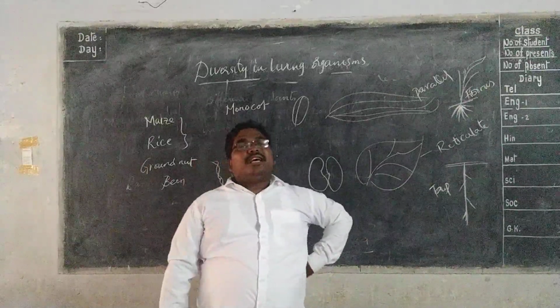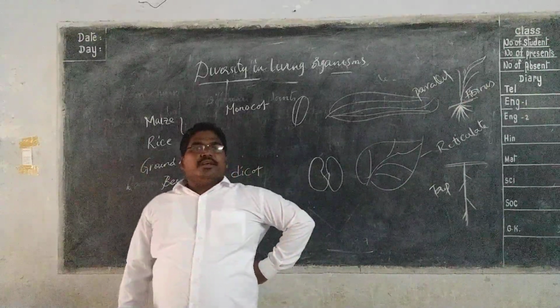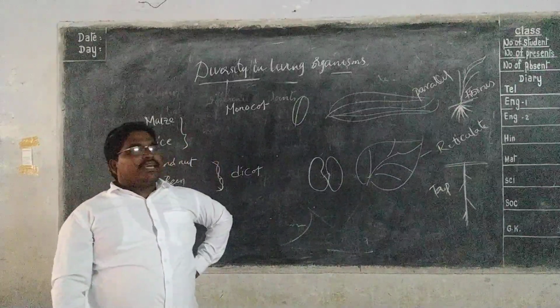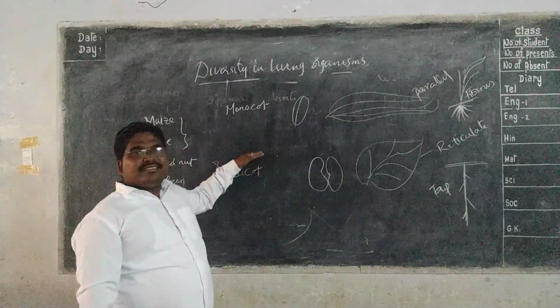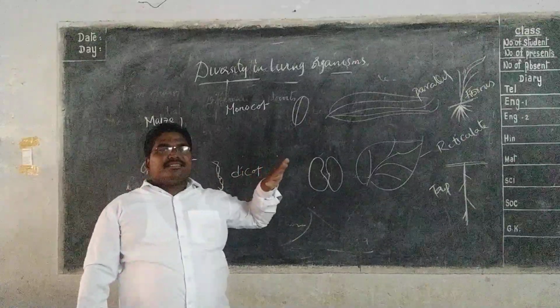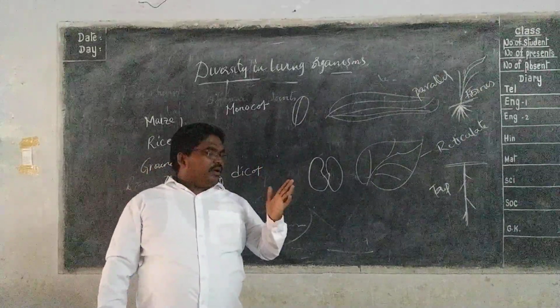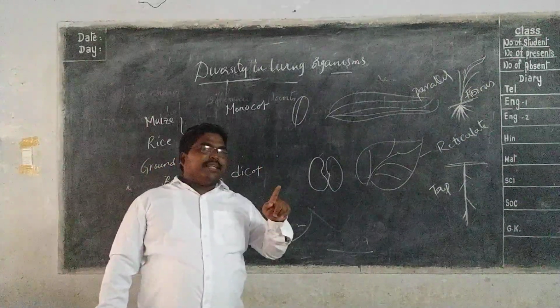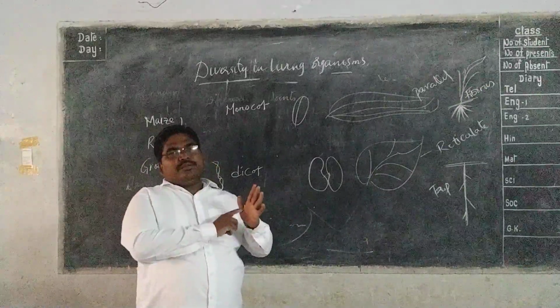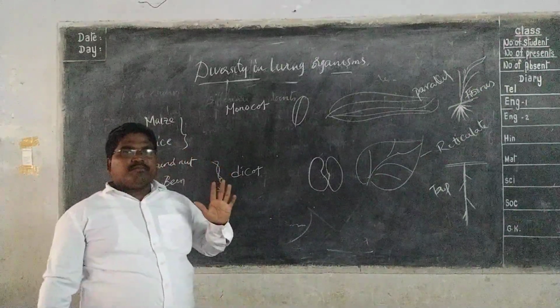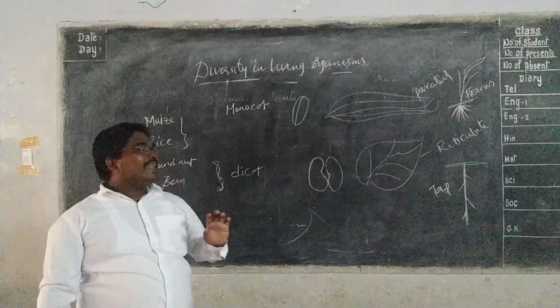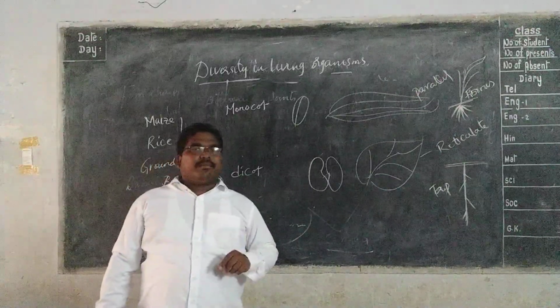Even if you take the example of human beings, take your classmates, and measure their heights, the length of the hands, the length of the fingers, the broadness of the palm, and all these things. No one has similar measurements.